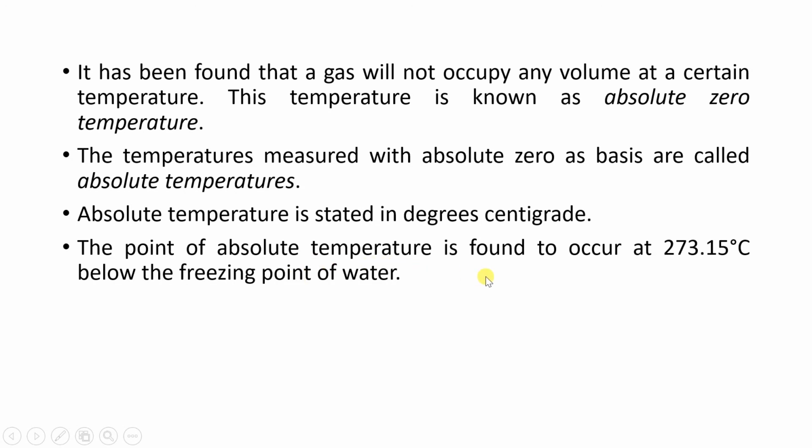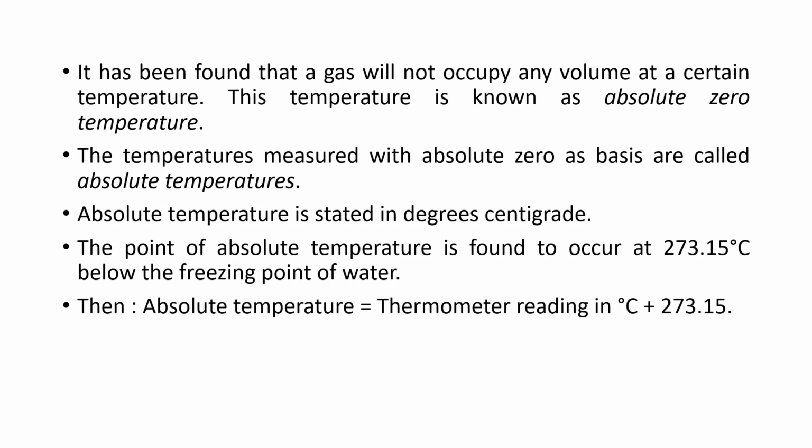The point of absolute zero is found to occur at 273.15 degrees Celsius below the freezing point of water. Freezing point is 0 degrees Celsius, and 273.15 degrees below freezing point means minus 273 degrees Celsius, and minus 273 degrees Celsius is 0 Kelvin. I will explain what Kelvin is.